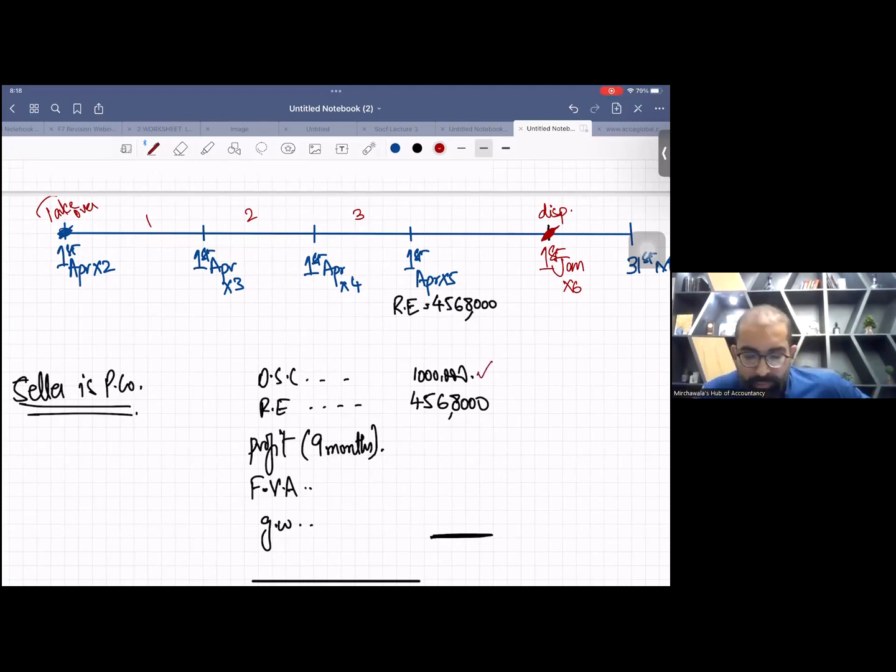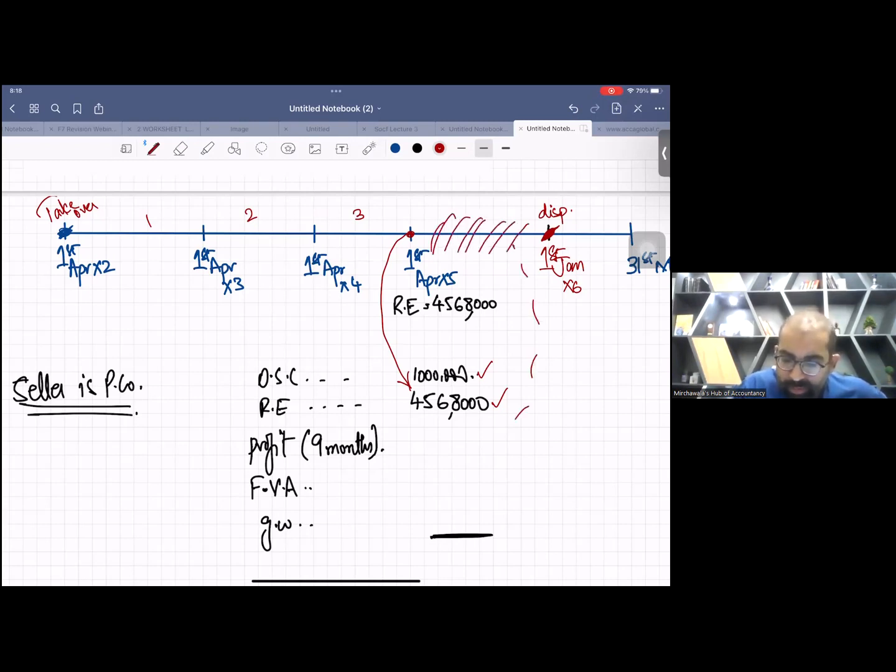You have retained earning, opening retained earning. That means this date, retained earning is 4568000. What you will do? You will add these 9 months profit. Okay. So you will get some sort of updated net assets at 1st January X6.